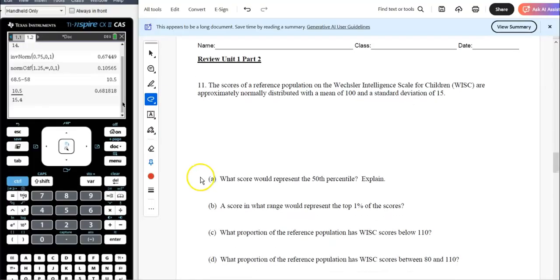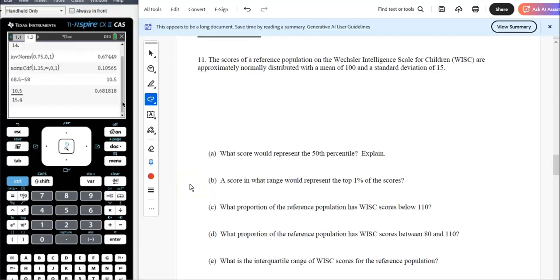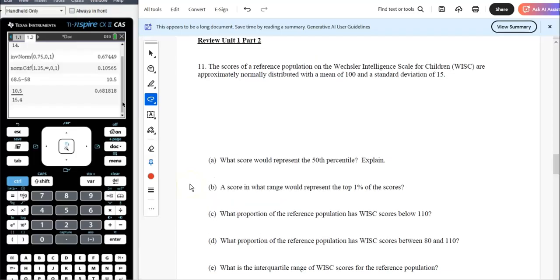Okay, pre-response. Scores of a reference population of the intelligence scale for children are approximately normally distributed with a mean of 100 and a standard deviation of 15. Okay, I'm just going to draw that. I think it's probably worth it here. So mean of 100, standard deviation of 15, 145. Sorry if it's a little messy. 85, 70, 55.